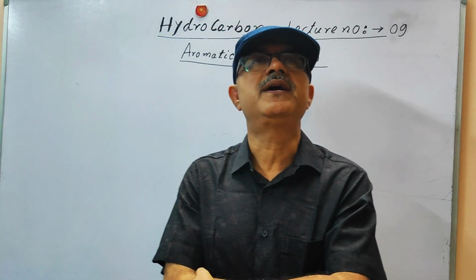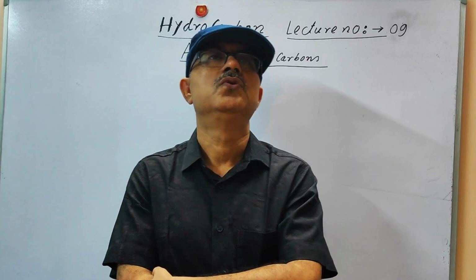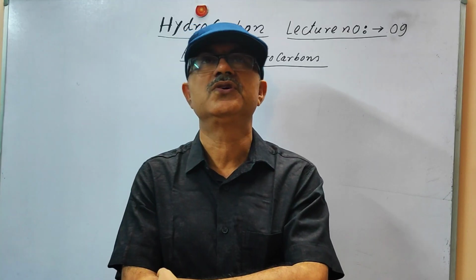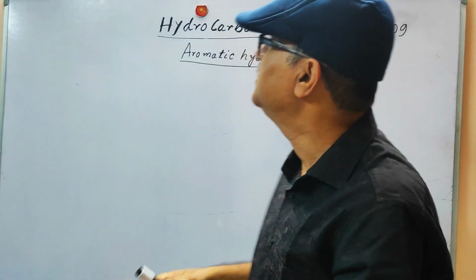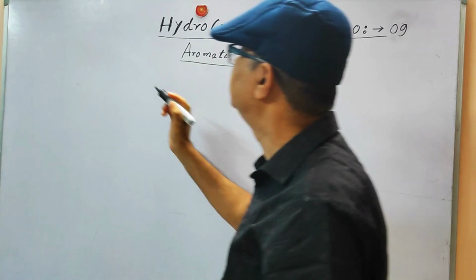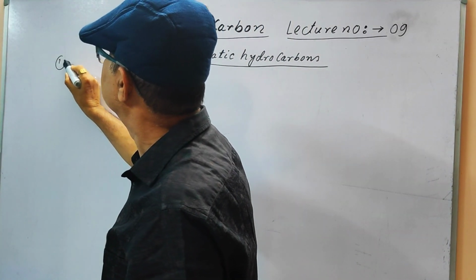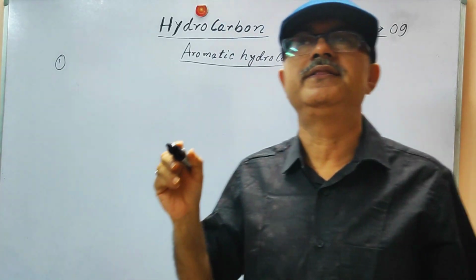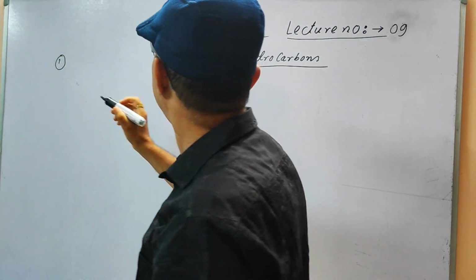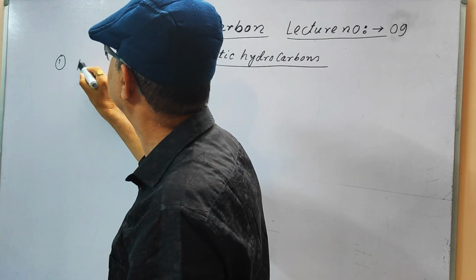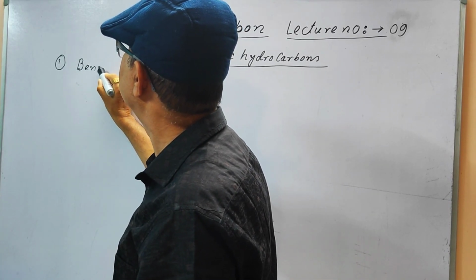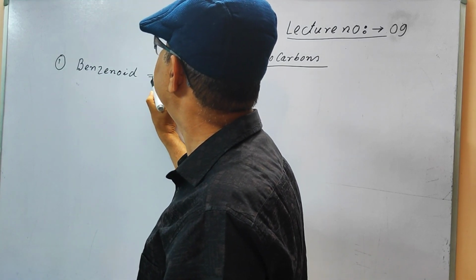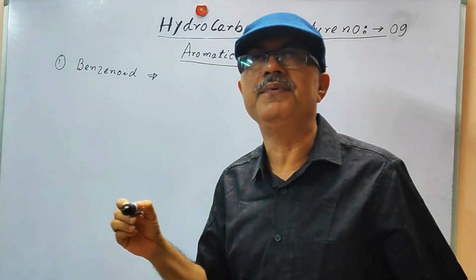There are some aromatic hydrocarbons which do not contain any benzene ring, and some which have the benzene ring. So we can write here: those aromatic compounds which include the benzene ring are called benzenoid. Benzenoid means an aromatic compound having a benzene ring.